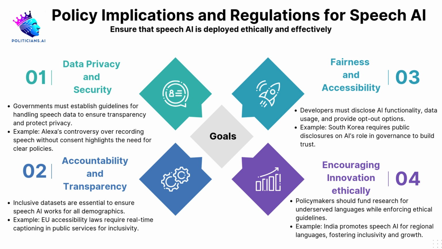Part 5. Policy implications and regulations for speech AI. As policymakers, you have a crucial role in guiding the ethical and effective use of speech AI. Here are 4 areas to focus on. 1. Data privacy and security. Clear guidelines must ensure transparency in how speech data is collected and used. Example, Alexa's controversy over recording speech without consent highlights the need for robust data policies.